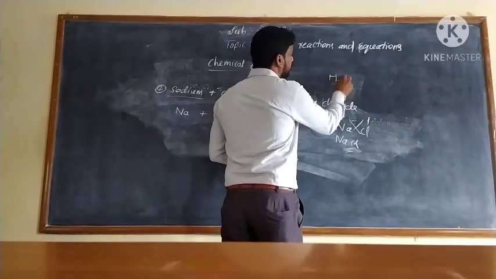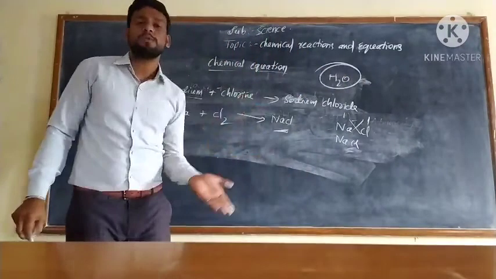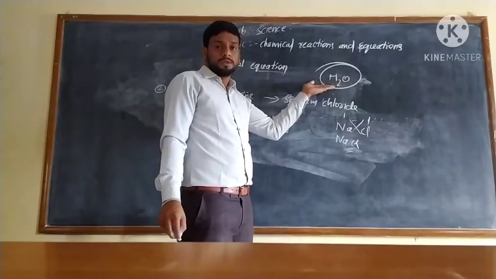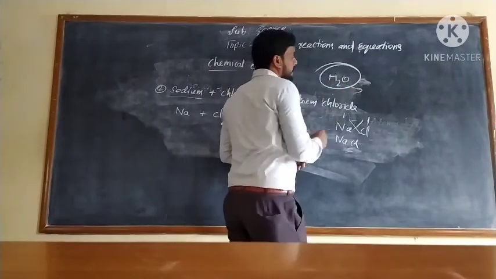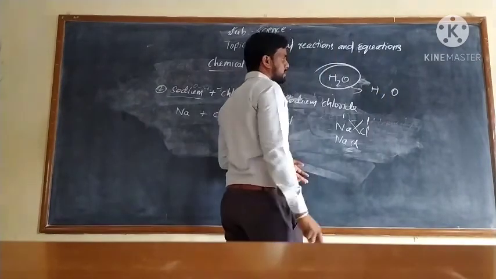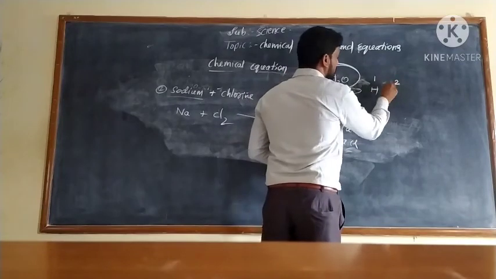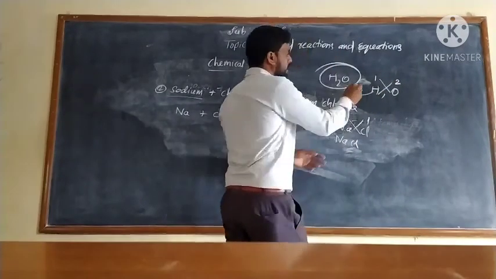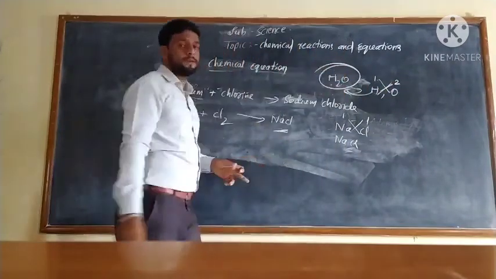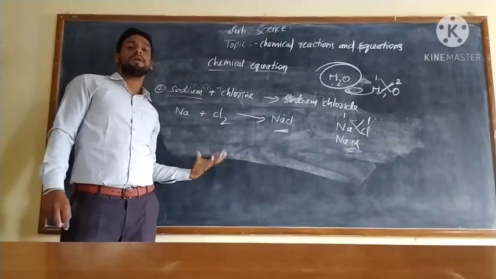In the first example, we wrote H2O. You know how it forms on the basis of valency? Because it is a compound, and compounds are written on the basis of valency. The valency of hydrogen is 1 and the valency of oxygen is 2. If you crisscross this, we get H2O. So this is the way of writing a chemical equation from a word equation.